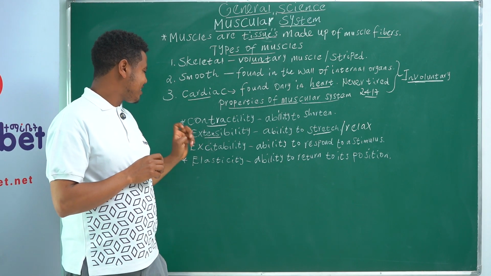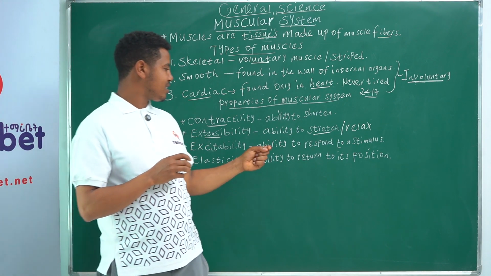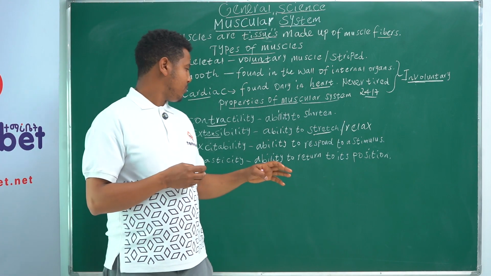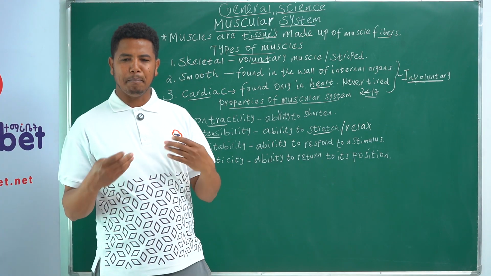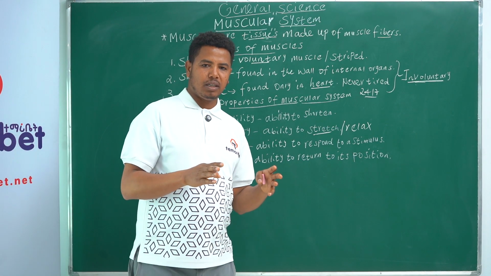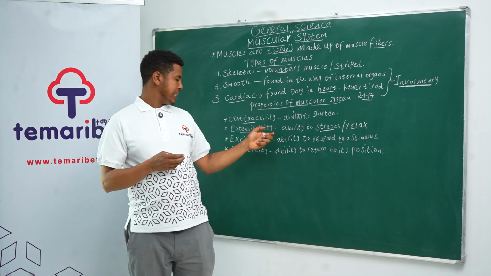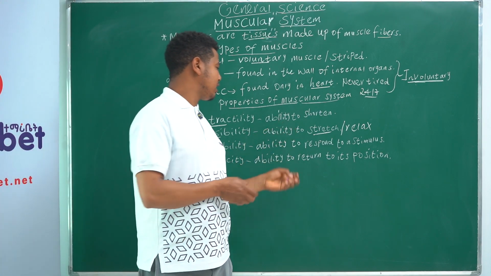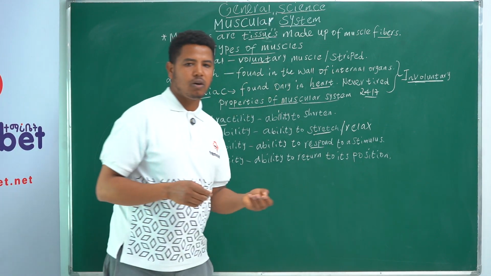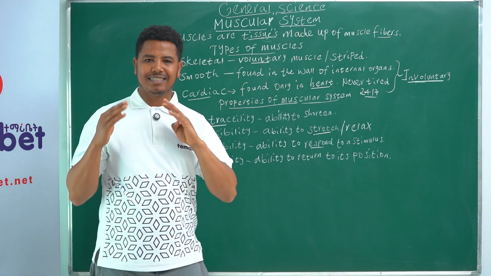The third one is excitability. This means our muscle is able to respond to a stimulus or nerve message. When we feel something hot or cold, our nerves give a message. So in that case, our muscle gives a response. That we call the ability to respond to a stimulus.